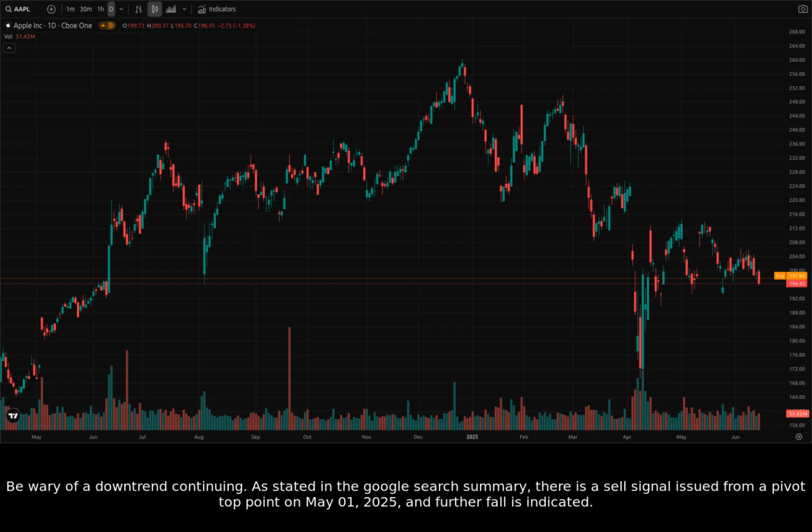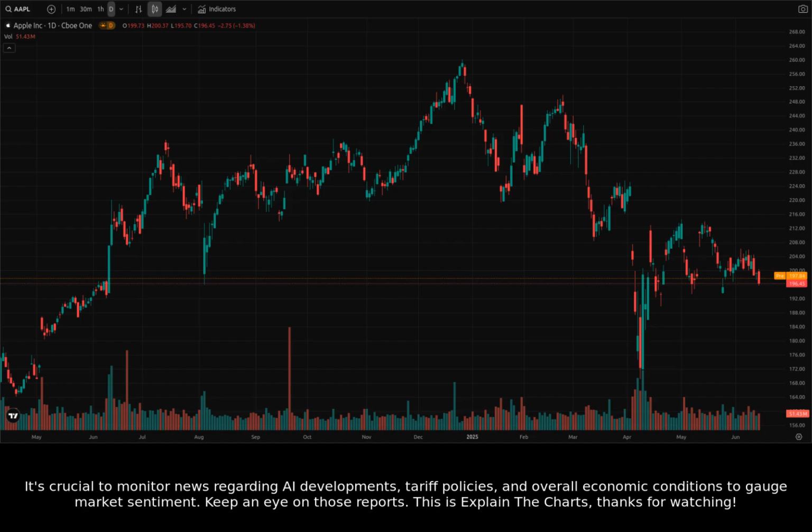As stated in the Google search summary, there is a sell signal issued from a pivot top point on May 1st, 2025, and further fall is indicated. It's crucial to monitor news regarding AI developments, tariff policies, and overall economic conditions to gauge market sentiment. Keep an eye on those reports.